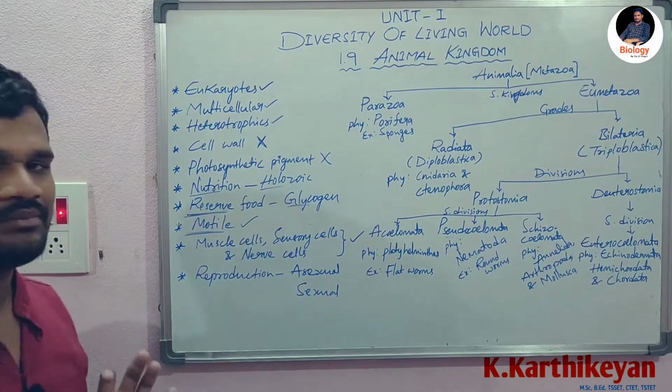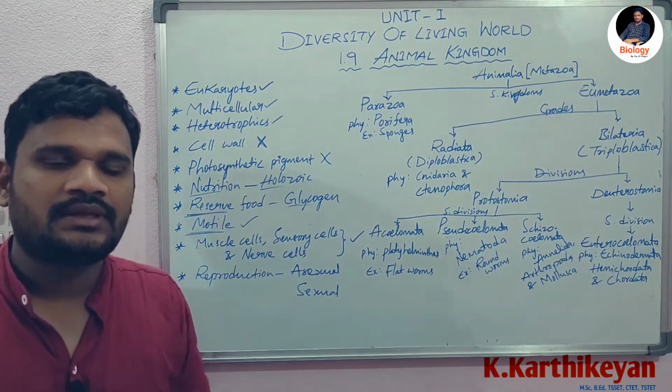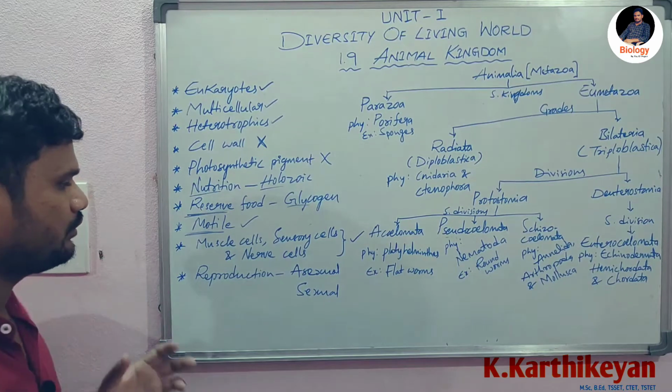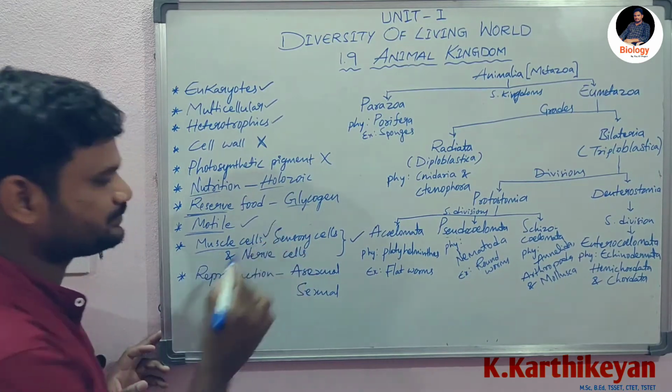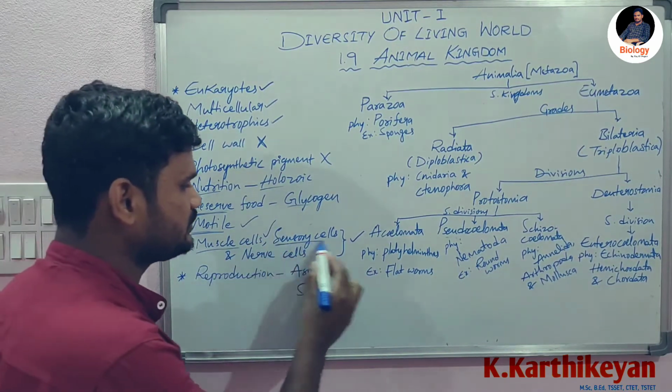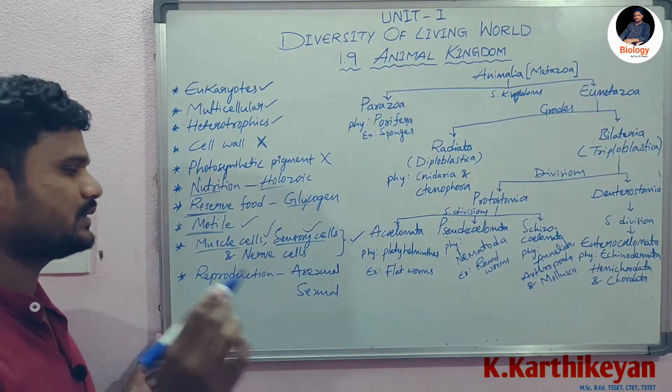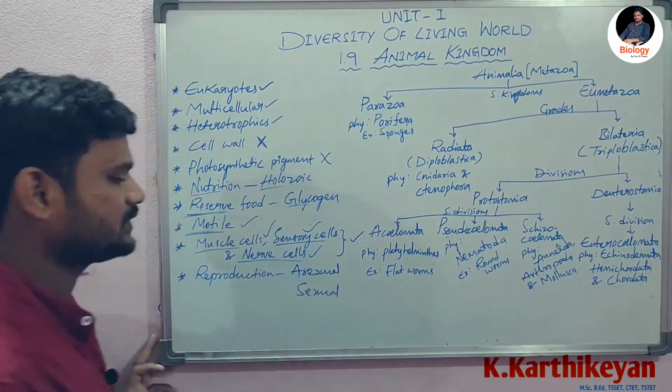And the next one is a very important one. In animal kingdom organisms we can find muscle cells and sensory cells as well as nerve cells, right?